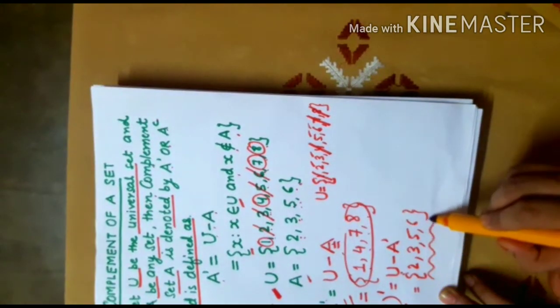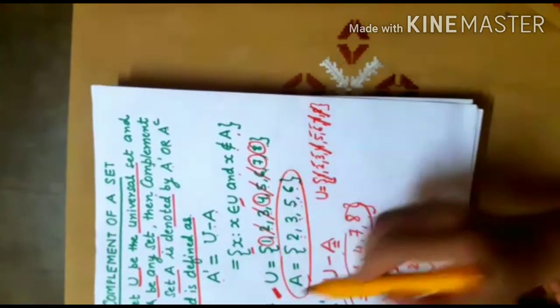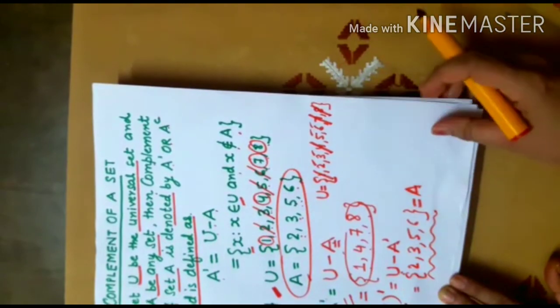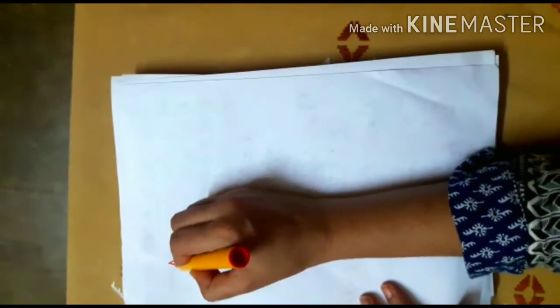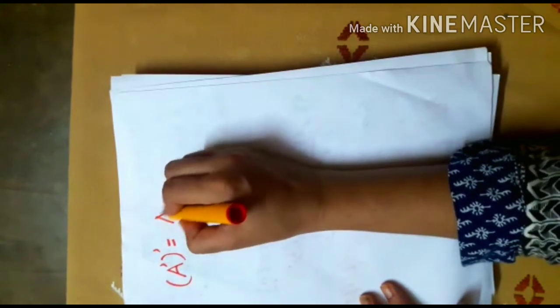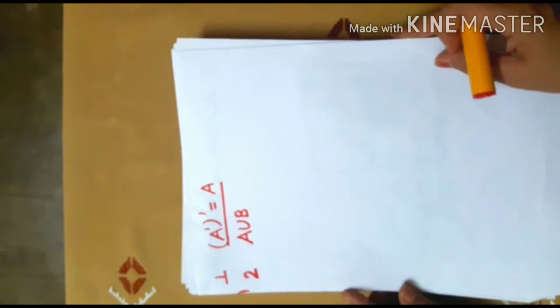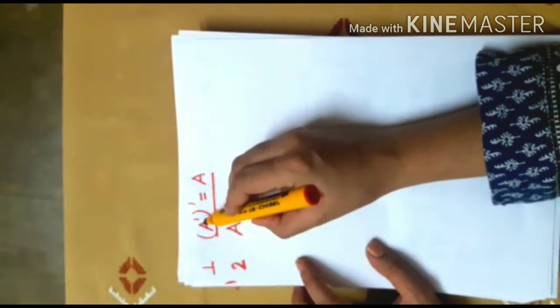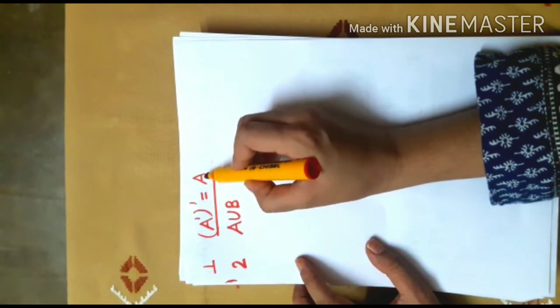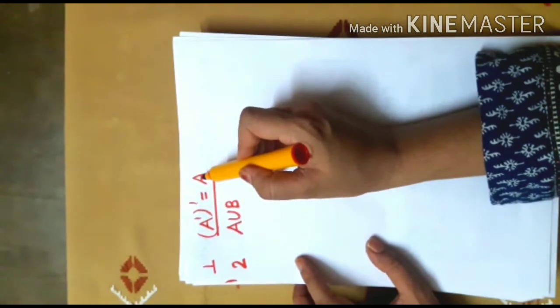Now, can you identify what this equals to? Yes, this is your set A. So we have the first property of the complement, that is, complement of the complement is equal to the original set A. This is our first property. So we have seen that complement of the complement is equal to the original set. That is, complement of A complement is equal to A.